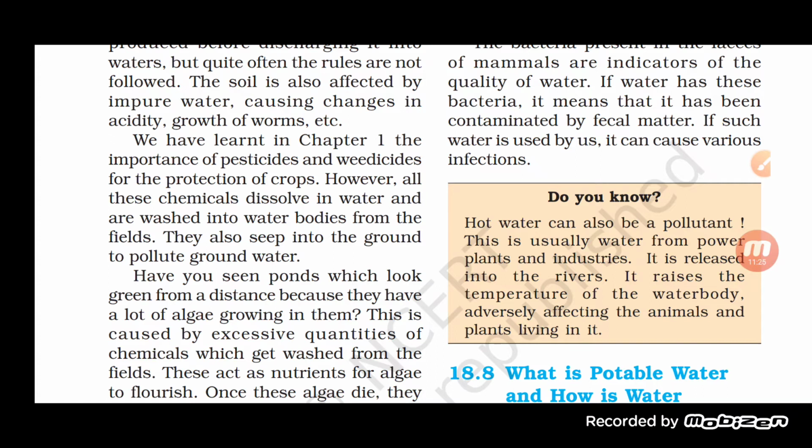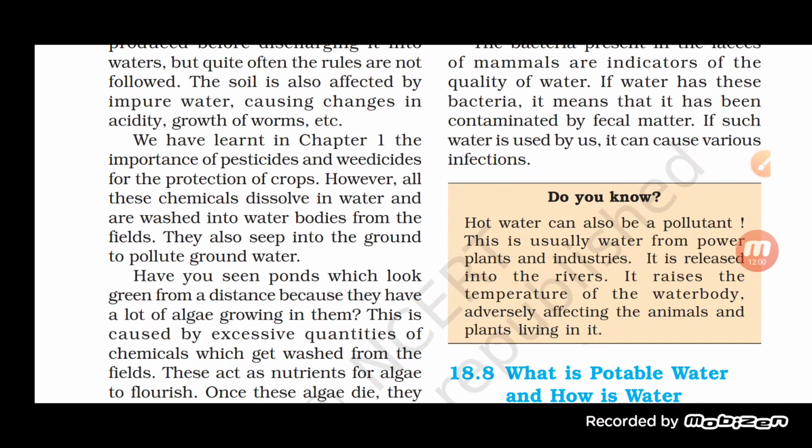Obviously, the pesticides or weedicides used by the farmers to kill pests and weeds, when the chemicals mix with the water, are washed into the water bodies from the field, and ultimately they seep into the groundwater, and obviously if it seeps into the ground, it is going to pollute the groundwater.